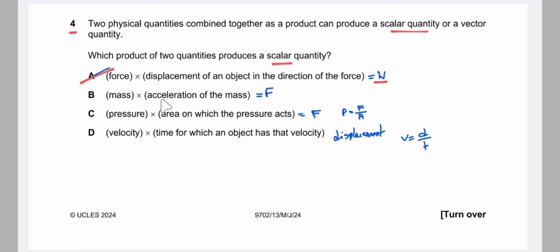For the second option, mass into acceleration is force, and force is a vector. Then pressure into area. We know that pressure is equal to force by area, so force is equal to pressure into area. Therefore it is force, and force is a vector. Then velocity into time. Velocity is equal to displacement by time, so displacement is equal to velocity into time. So it is a vector. So the correct answer would be A, that gives a scalar, that is work.